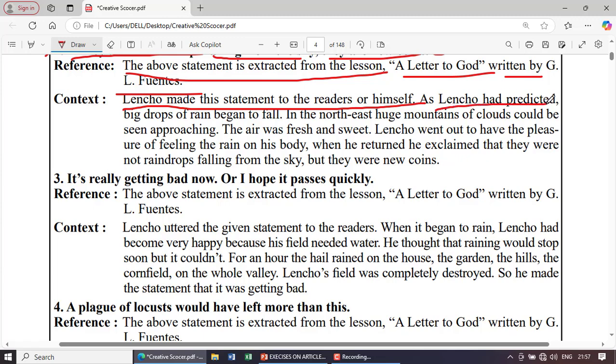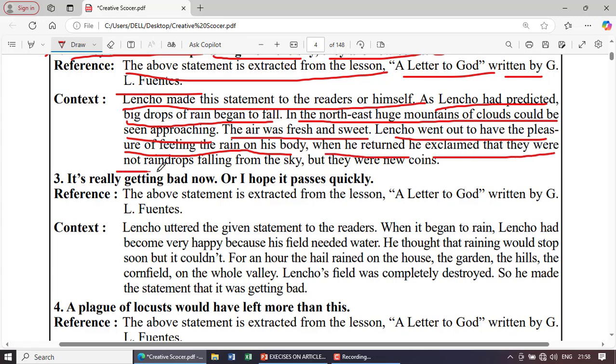As Lencho had predicted, big drops of rain began to fall. In the northeast, huge mountains of clouds could be seen approaching. The air was fresh and sweet. Lencho went out to have the pleasure of feeling the rain on his body. When he returned, he exclaimed that they were not raindrops falling from the sky, but new coins.